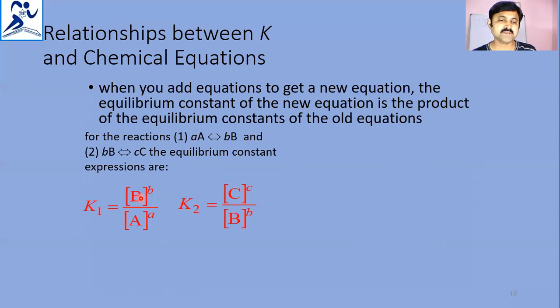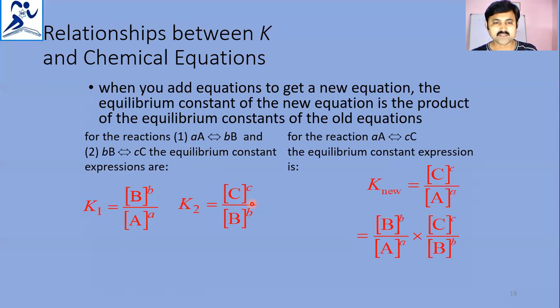As per this, it is [B]^b / [A]^a for the first equation, and [C]^c / [B]^b for the second equation. Now, for the reaction aA gives rise to cC, that means when you add the first two equations, aA gives rise to bB and bB gives rise to cC, you will get aA gives rise to cC. That time, the new equilibrium constant became [C]^c / [A]^a. That can be obtained by the product of the equilibrium constants of the respective chemical equations.